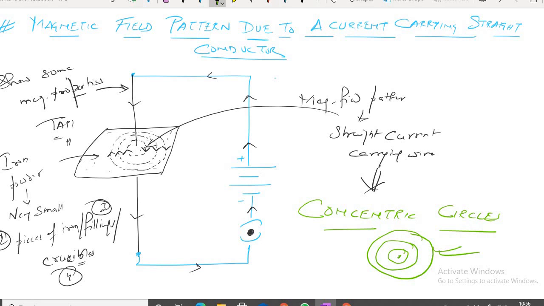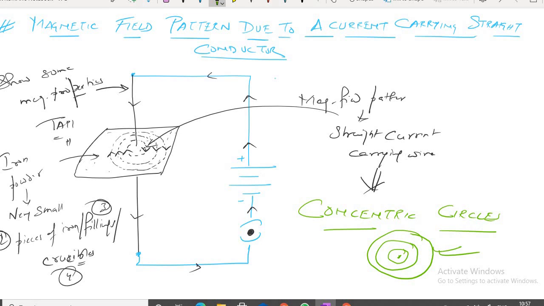So, if somebody asks you, Subrat, to tell the magnetic field pattern due to a current carrying straight conductor, what will you say? They will form concentric circles. Previously you had no idea regarding this topic. Now, is there any problem, any doubts? No, sir. So, come again. What will be the magnetic field pattern for a current carrying straight conductor? It will be concentric circles.